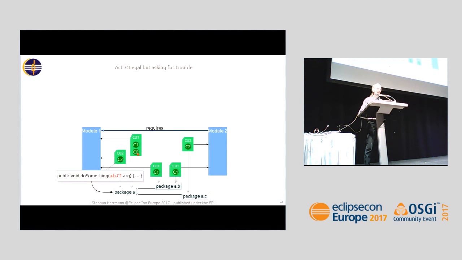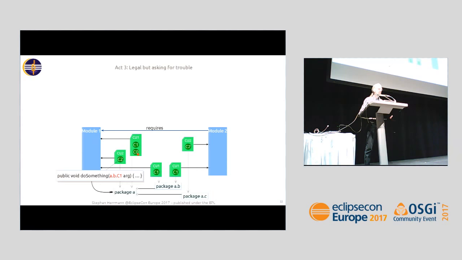Okay, let's aggravate the situation just slightly and add a method to one of the exported classes from module 1. In this class C2, I add a method that has in its signature a type reference a.b.c1. We've seen that name before. But now, looking from this module, obviously it refers to the other type of the same name, which is also in package a.b, because this is the one that can be seen from module 1.